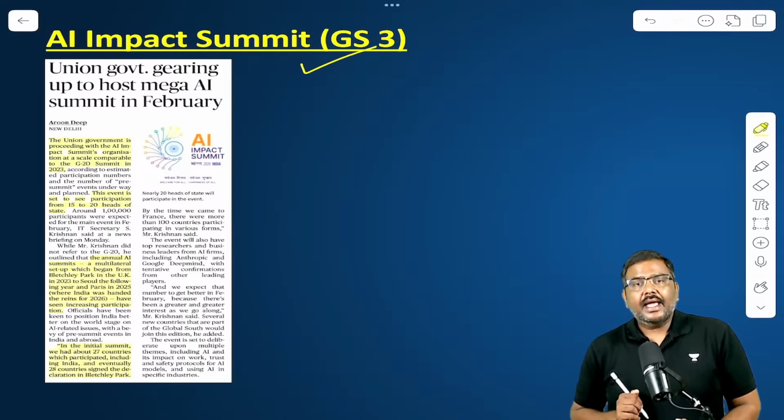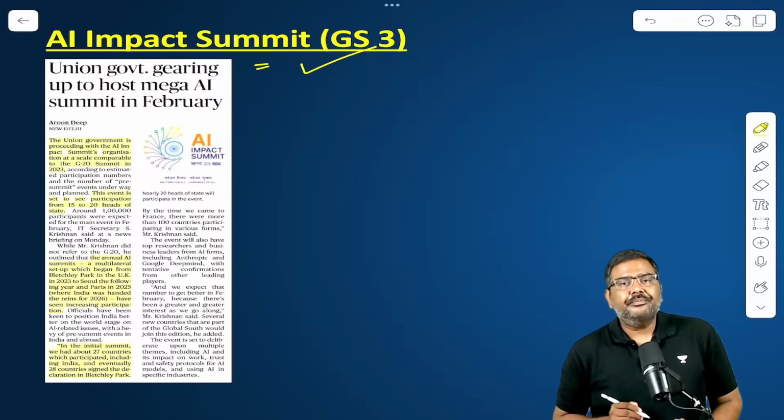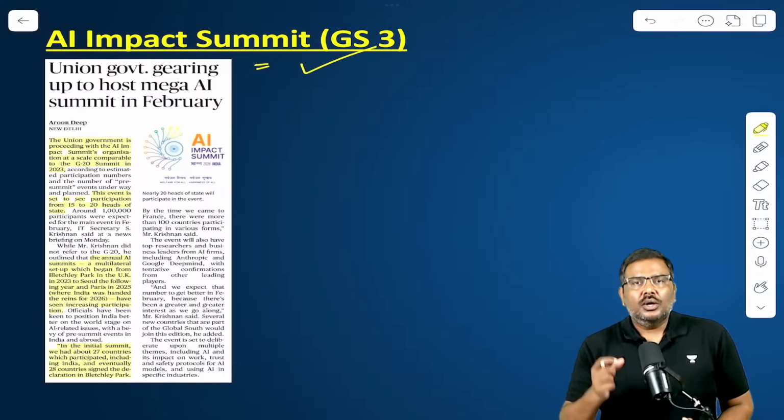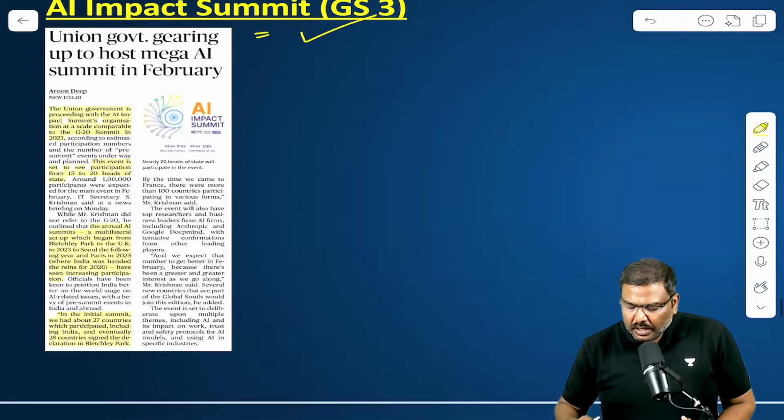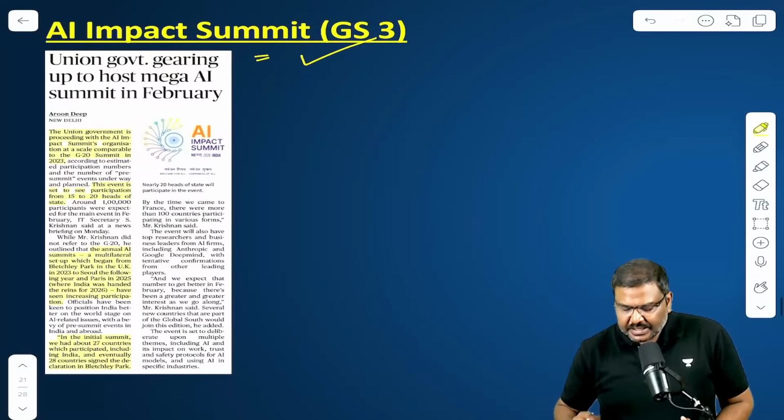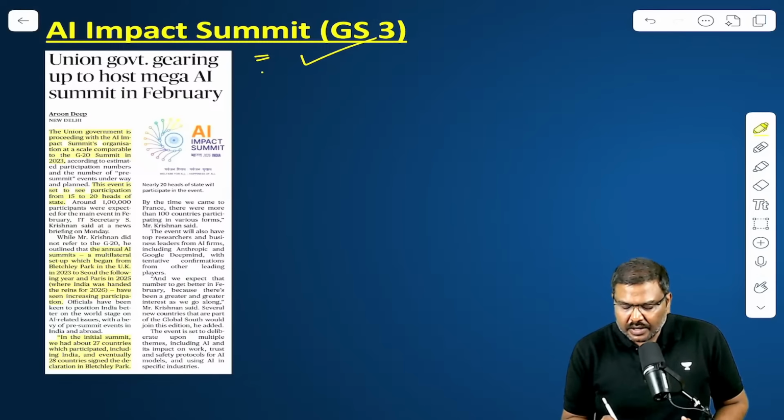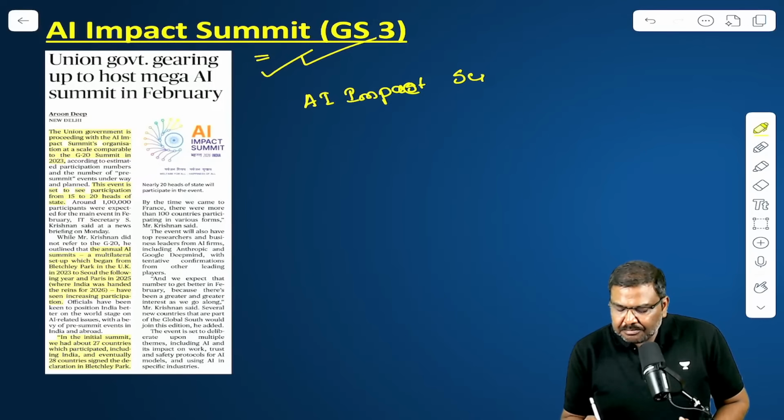Next article, AI Impact Summit. What are the important points here? In the month of February 2026, India will be hosting the AI Impact Summit, Artificial Intelligence Impact Summit. What is the importance of this? Listen to me very carefully.